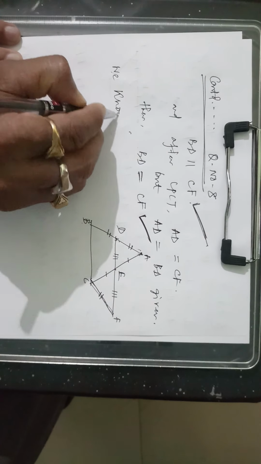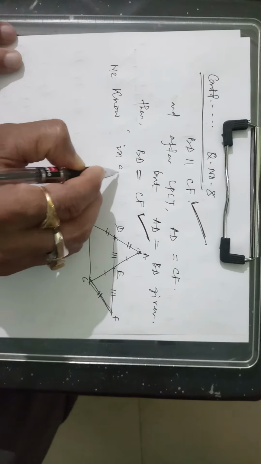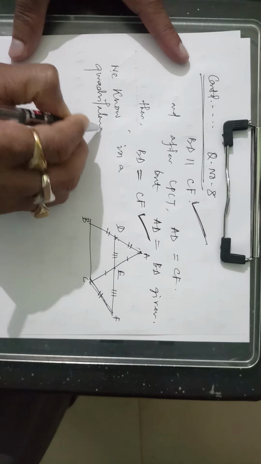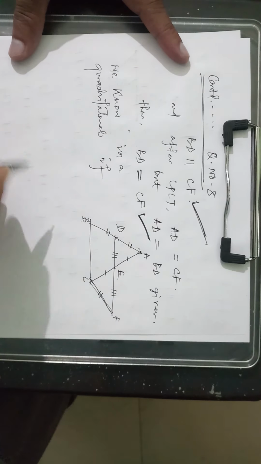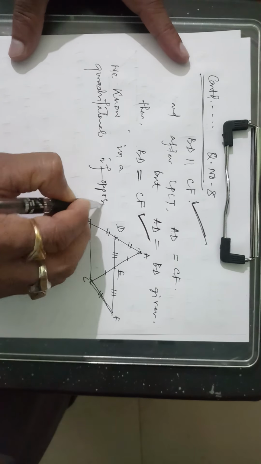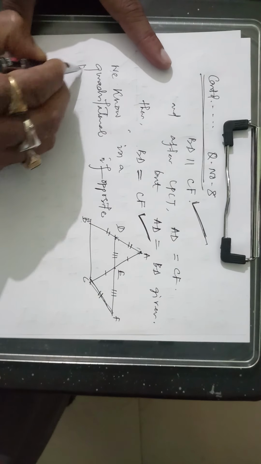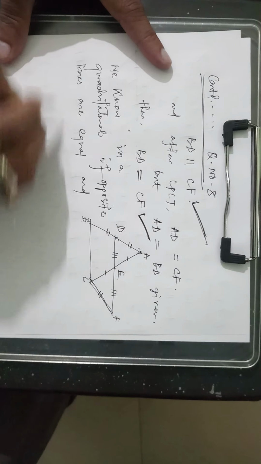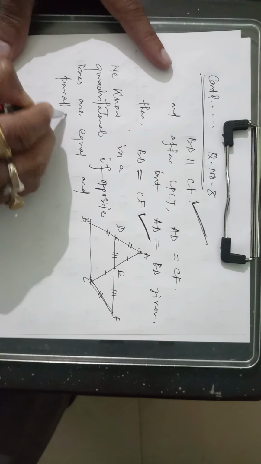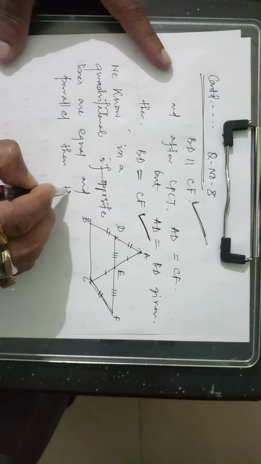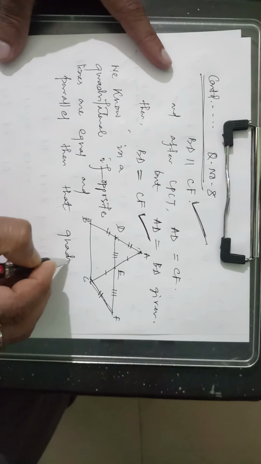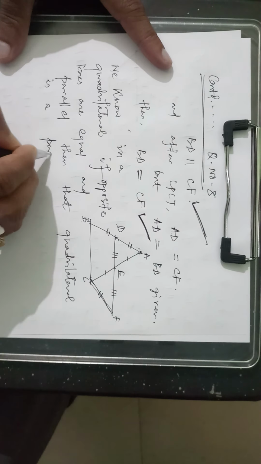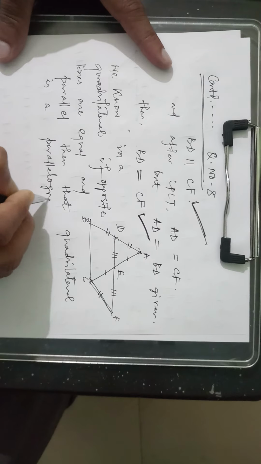We know in a quadrilateral, if opposite sides are equal and parallel, then that quadrilateral is a parallelogram.